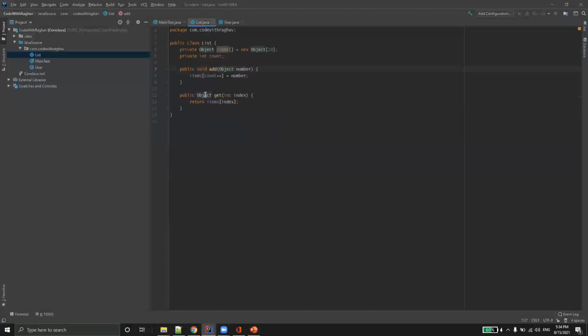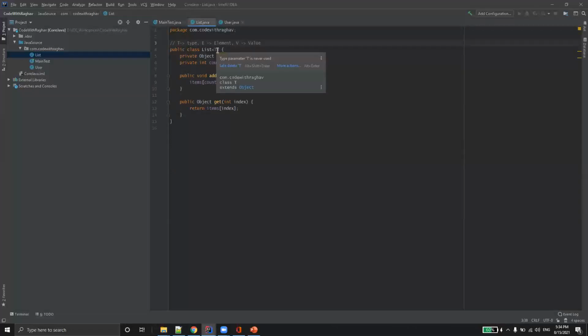Now I'll completely modify this into a generic list. I'm making this particular class a generic class. How am I doing that? By introducing a generic type. There are multiple ways you can achieve this. We can use T for type, E for element, and V for values, and there are many more. I'll just keep it to these three for now, and I'll modify the entire elements of this particular class to comply with generics.